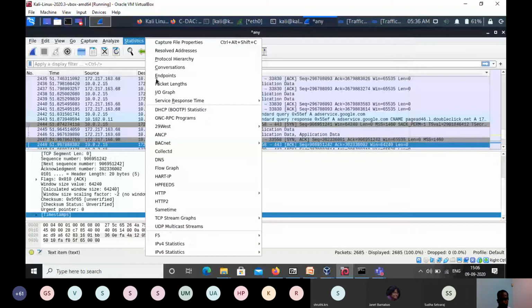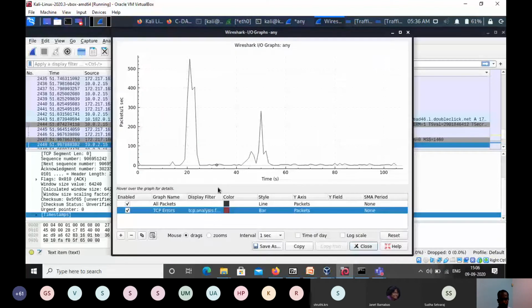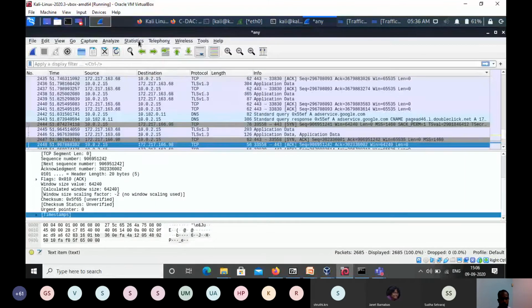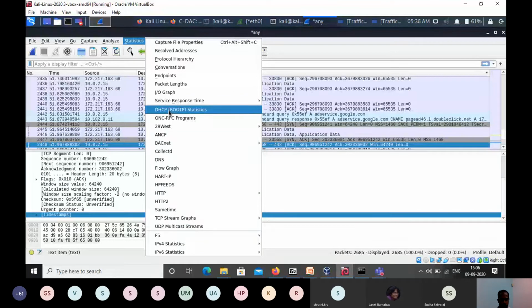Then the IO graph. It will provide a graph based on different analysis, like a bar chart, and you can use it. You can provide an interval also here. Okay. So like this, you can add your own filters. Okay, I want to get only TCP from this IP and all those types of filters you can also provide. So then the statistics part, I think it's almost over.